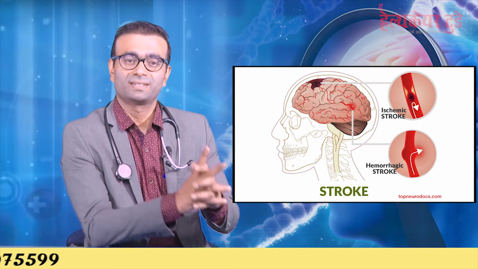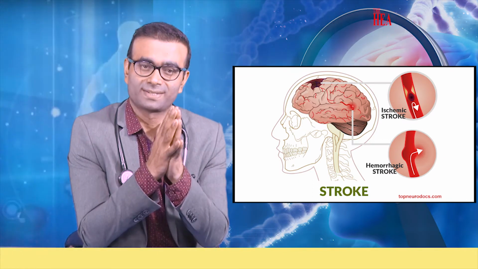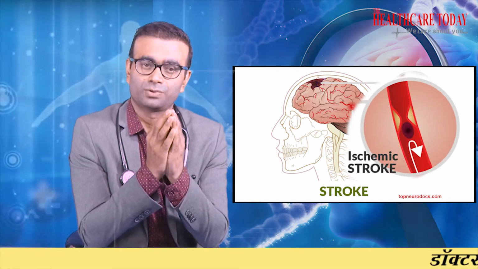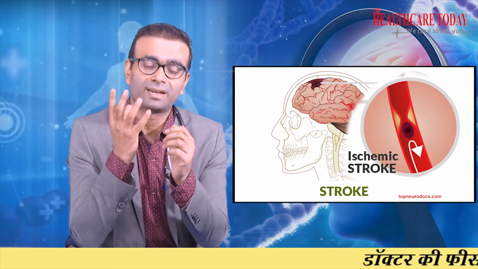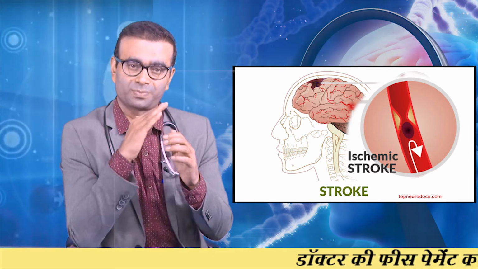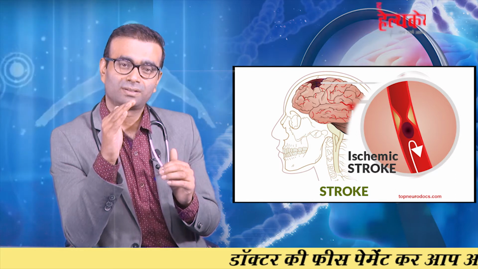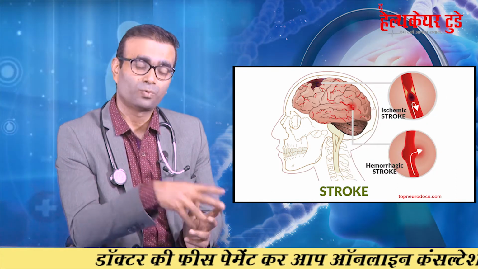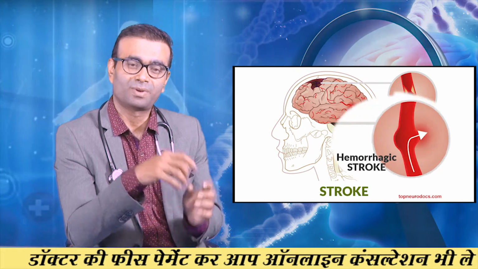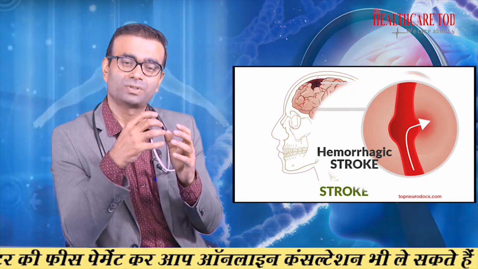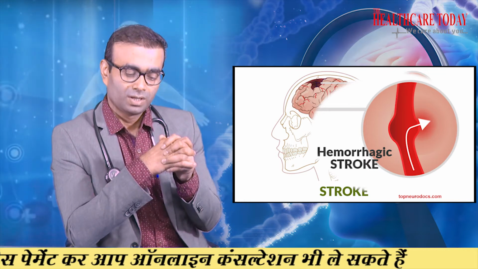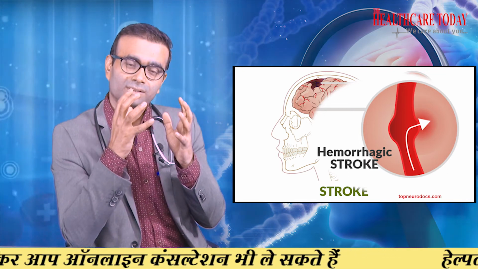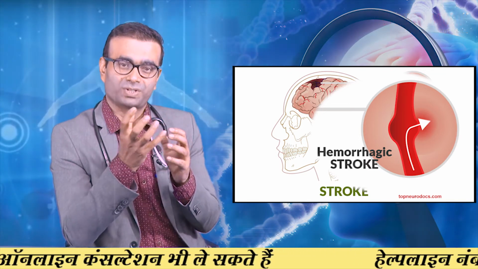As we're discussing that, there are two types of stroke. One is stroke which happens because of a clot going into the brain and occluding, obstructing an artery, so the brain is not getting the blood supply. Another way of getting a stroke is when a blood vessel gets ruptured, so there is bleeding into the brain. So why is there clot formation and how does the clot reach the brain?